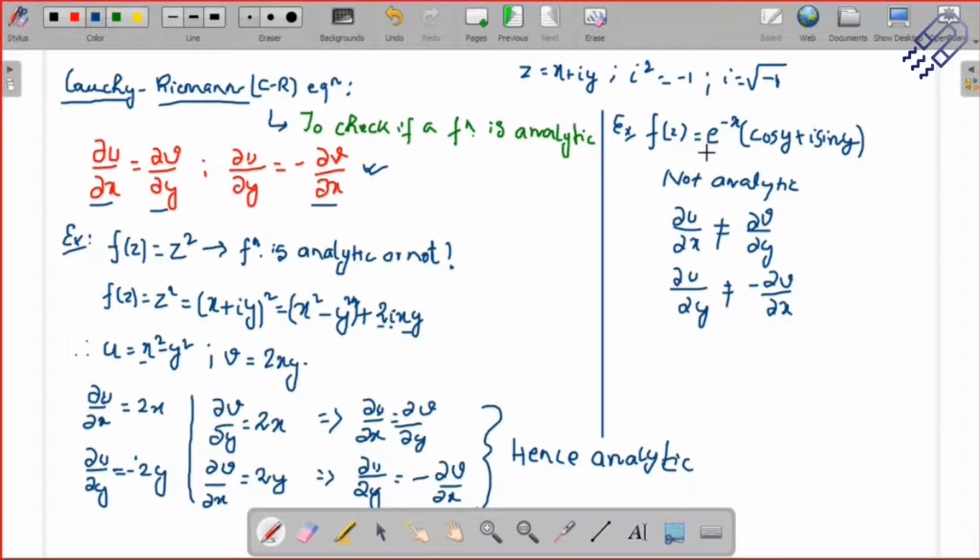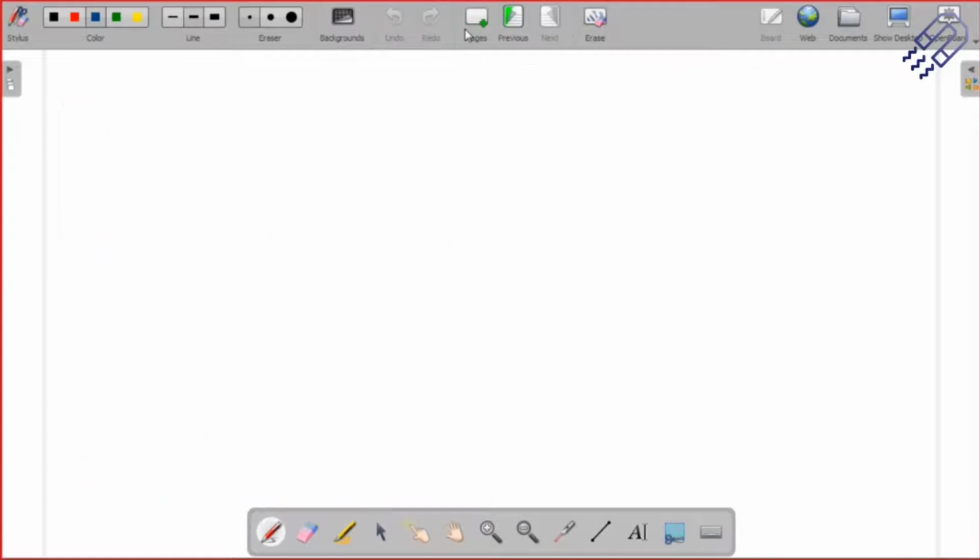You can separate it out: e to the power minus x cos y, and e to the power minus x sin y with the i. One will be v and one will be u. You can do your differentiation, and you'll see that they do not satisfy the Cauchy-Riemann equations, and hence we can say they are not analytic. These are simple sums you have to practice, and it's all about differentiation and integration. As far as mathematical physics is concerned, you just need to remember this condition. Apart from that, everything else is nothing but differentiation and integration. This is what we have been doing for the last few days. Let's take one more problem.